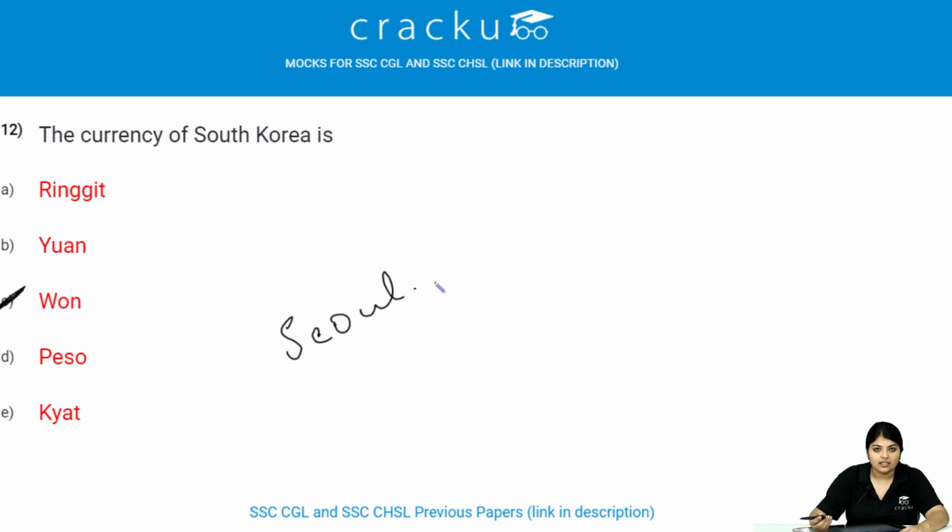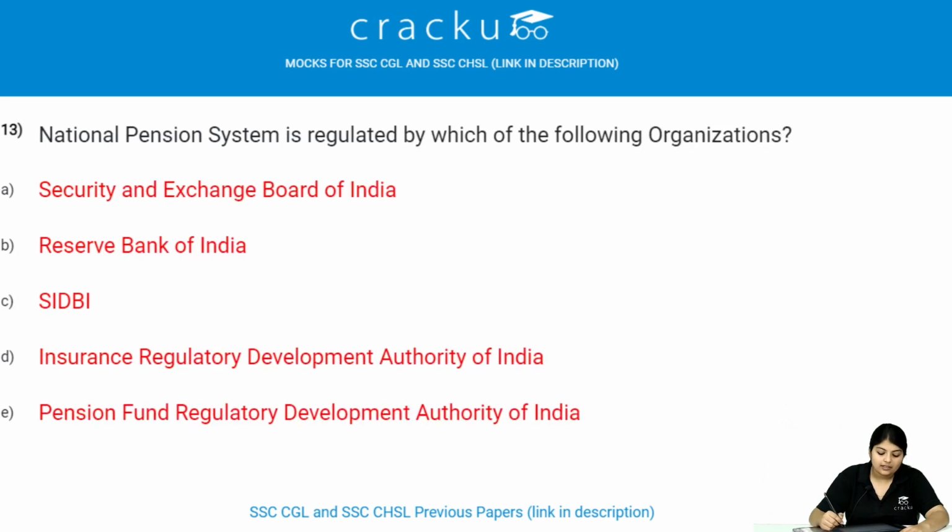Let us see the next question now. National Pension System is regulated by which of the following organizations? It is regulated by Pension Fund Regulatory and Development Authority of India.